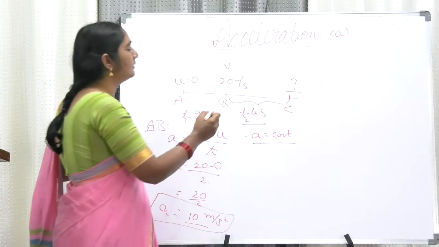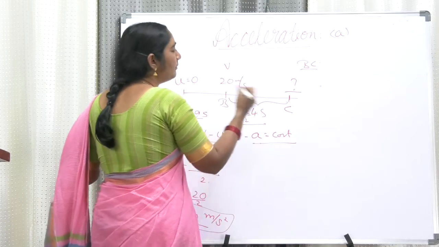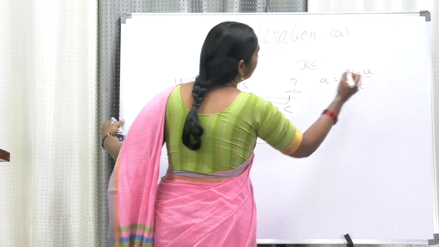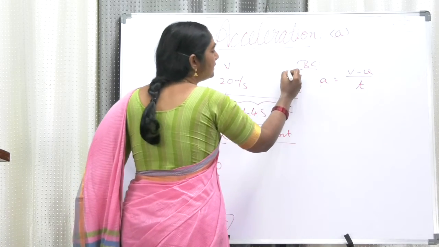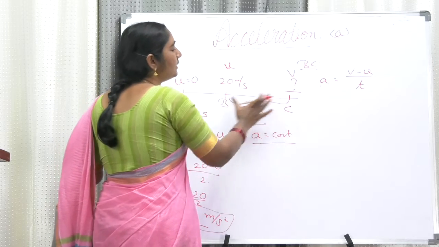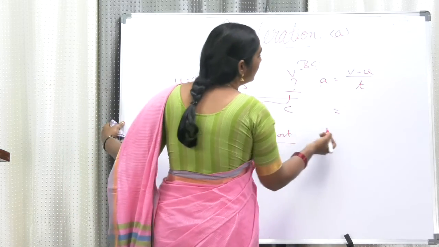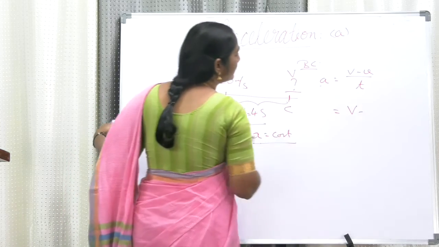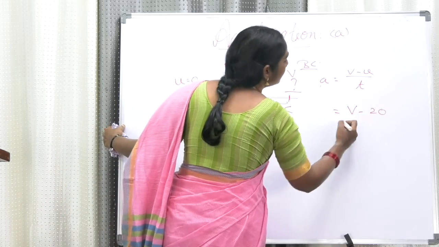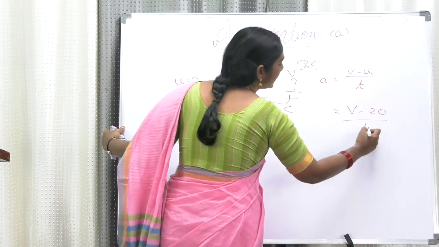Now my dear friends, from B to C, this is the second case. From B to C, the acceleration is equal to V minus U by T. Here in this case, this is V and this is U, because we are taking from B to C. This is the initial velocity, this is the final velocity. So, we must find out what is V, we don't know. We already know the value of U, that is 20 meter per second. And you know the time gap is 4 seconds.